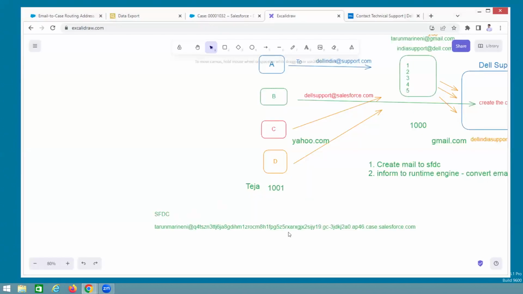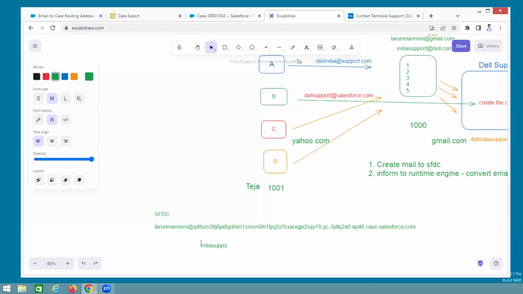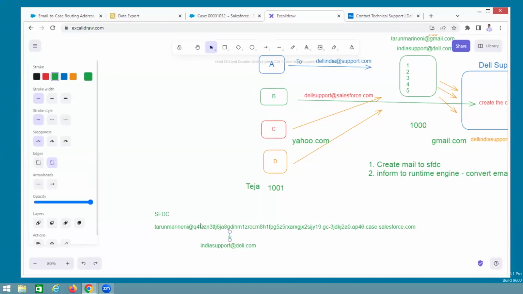If you are giving this email to all the customers, first of all, those people will beat you. Hey, what is this? What is that? Mail ID, right? So that is the reason I want to shorten this mail ID to some standard mail ID. What is the standard mail ID? India support @ Dell.com. Then if anybody sees this mail ID, they will think, oh, this is the Dell related support mail ID. That's it. Proper valid format. So that means you can convert this long email to this shortcut form.